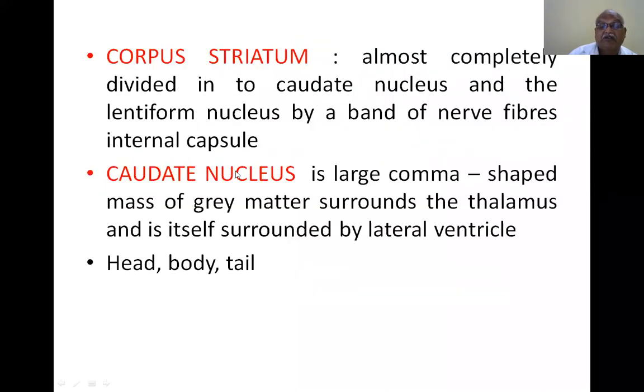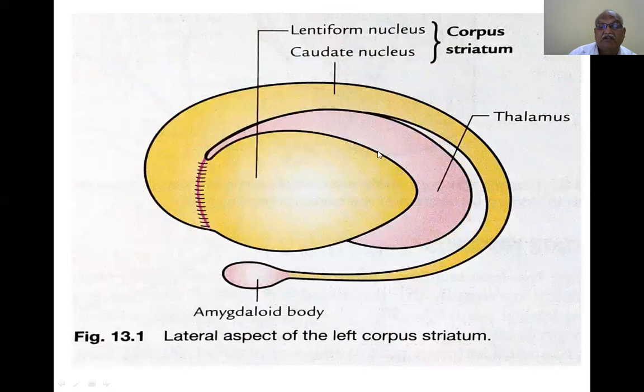Lateral to the thalamus, you see, this is the diagram. This is the thalamus. Lateral to the thalamus are the lentiform nucleus and caudate nucleus. These two constitute the corpus striatum. Caudate nucleus has a head, this is called the body, and this is called the tail end. At the end of the tail, the amygdaloid body is there. This is the lentiform nucleus. So this entire one is corpus striatum.